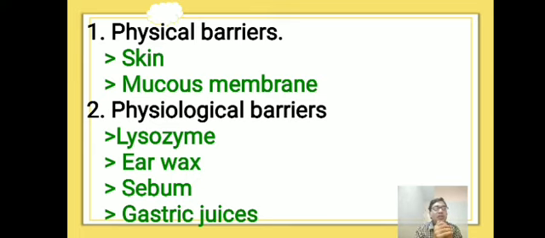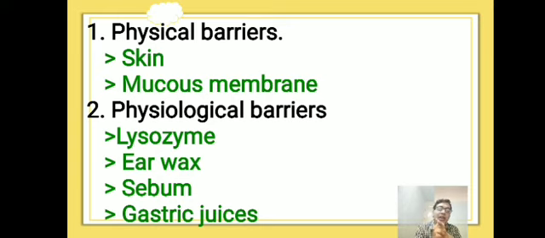This lysozyme is present in the saliva of the mouth and destroys the bacteria present in the mouth region. Then the tear: the lacrimal gland secretes a liquid called tear. In the tear, lysozyme is also present. This lysozyme washes away microorganisms and keeps the eyeball clean.